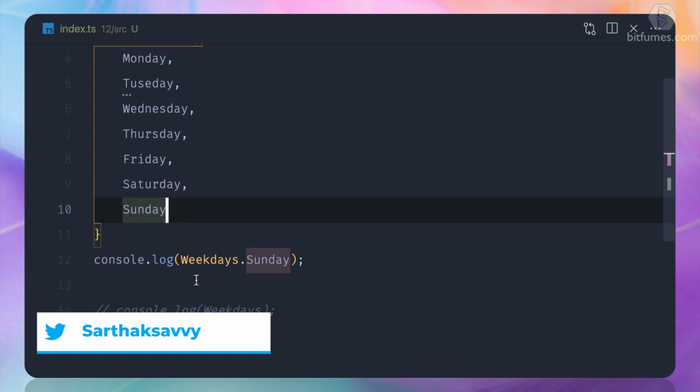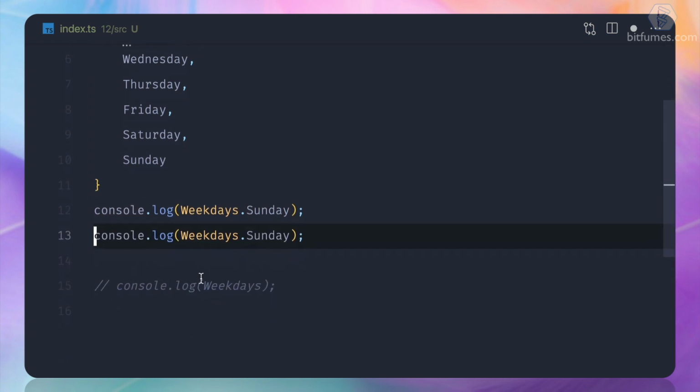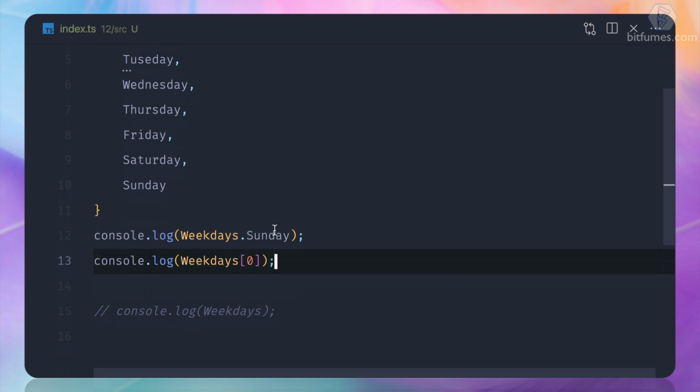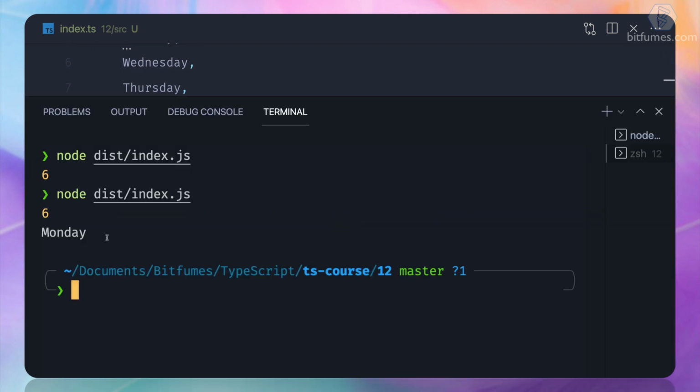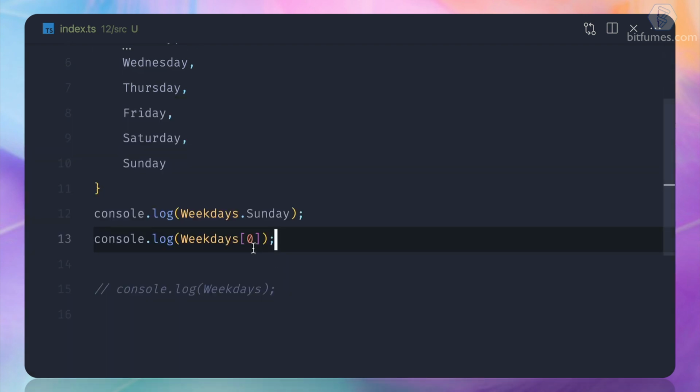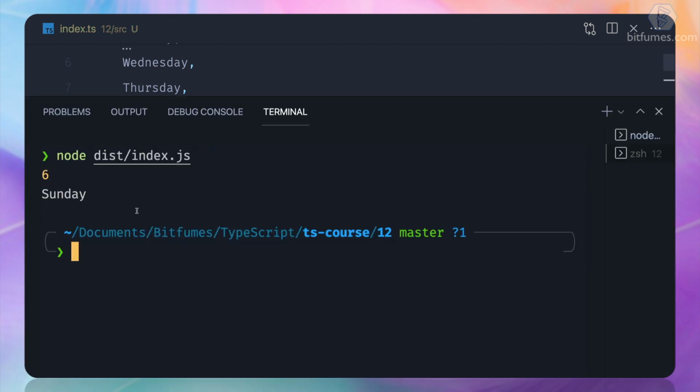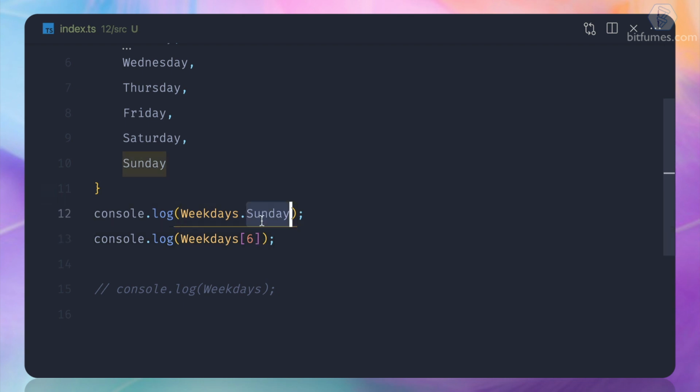That means if we want, we can also get the first element of this enum. What should that be? Wow, it's Monday. So if I want the 6th one, it must be Sunday. Cool. So we can get it from the actual literal name, and we also can get it from the index value.